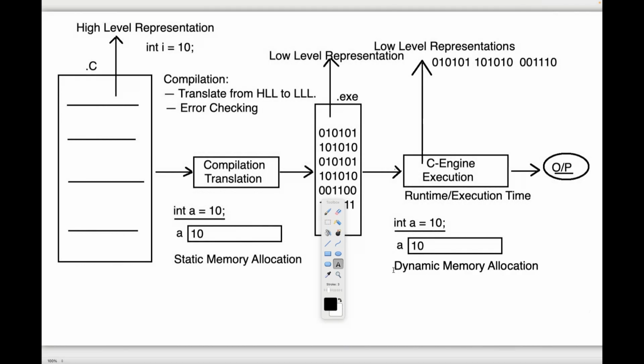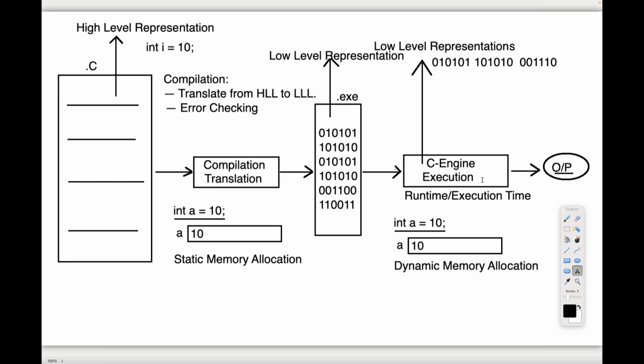Guys, all of you now tell me, what is static memory allocation? What is dynamic memory allocation? If the memory allocation is going on at compilation time, then it is static memory allocation. If the memory allocation is provided at runtime, then that memory allocation is dynamic memory allocation. All of you are getting clarity up to now? Clear? Now I'm giving the conclusion.